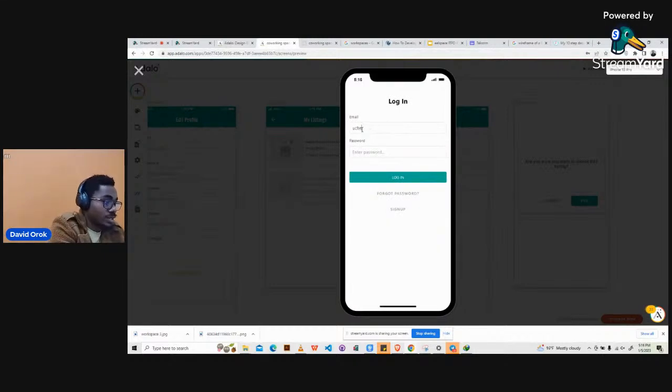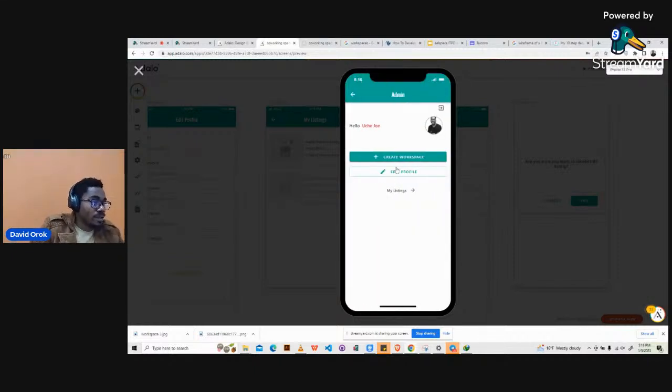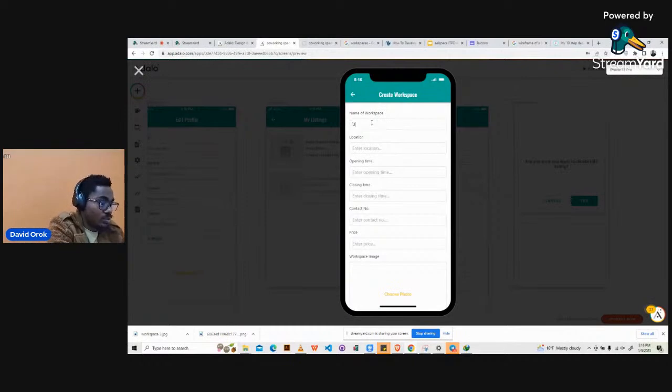Let's just try to see what we just did. Email.com, 12345. So we create a workspace, close it. Let's say Uyo workspace. That's 3 Harvard Uyo, Akwa Ibom State. It's 8 a.m. opening time, 5 p.m. closing time. Contact number 34899, like that.